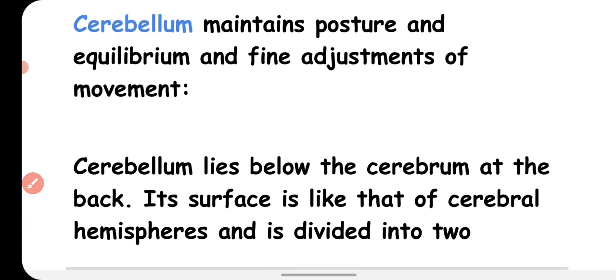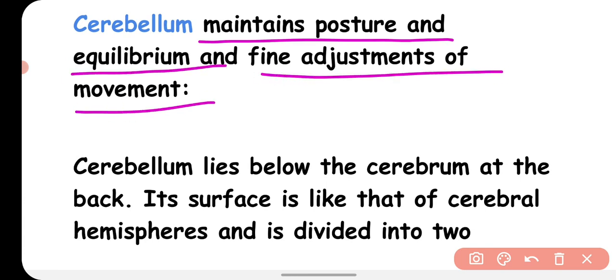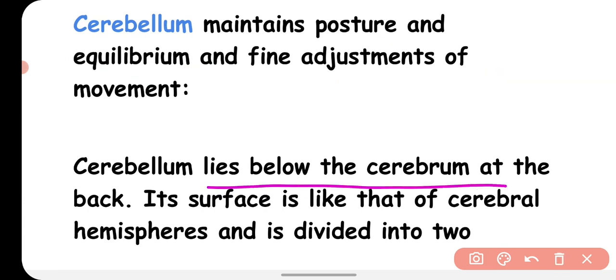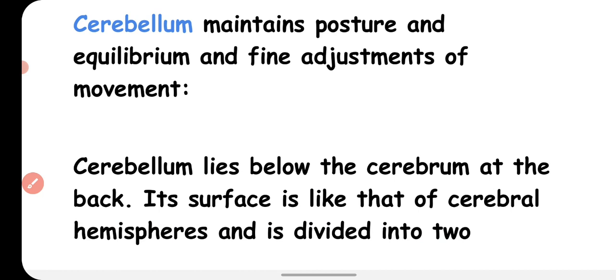Cerebellum. If you talk about the cerebellum, it maintains posture and equilibrium and fine adjustments of movement. Your body equilibrium, your posture, your body tone, and your balancing is controlled by the cerebellum. Cerebellum lies below the cerebrum at the back. Its surface is like that of the cerebral hemisphere and it is divided into two. Just like the cerebrum, the cerebellum is also divided into two halves, right and left halves.